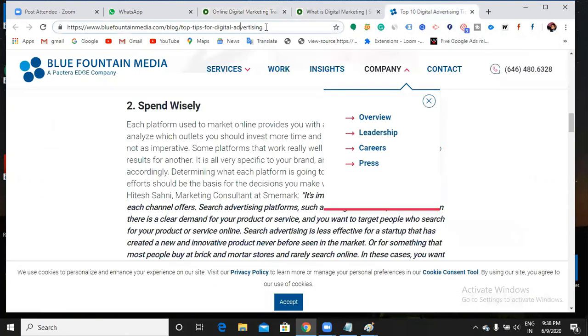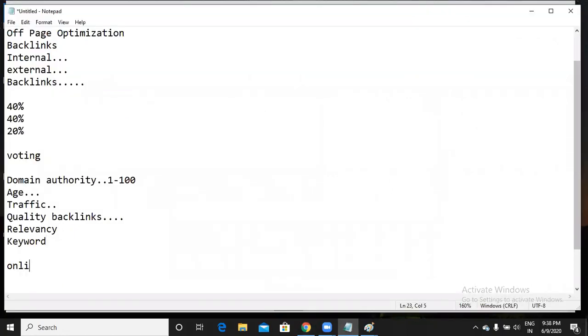Now in such a way, if I get a backlink from other websites for a keyword called online digital marketing training, that means Google will understand. Google will reach out to each and every website, right? So whoever gives a backlink to my website, Google will find out.